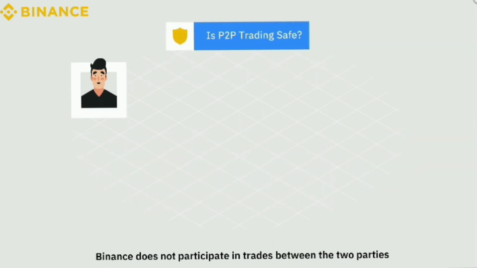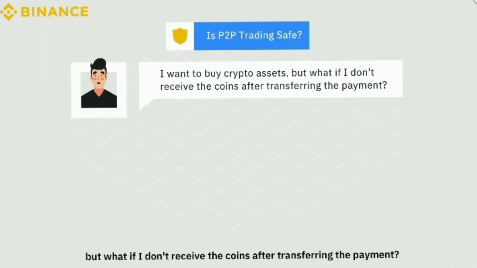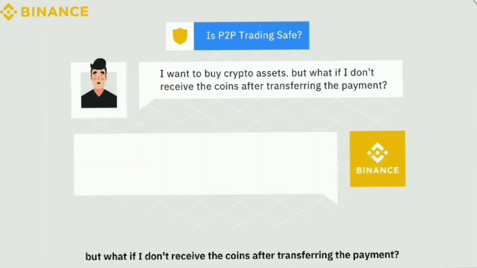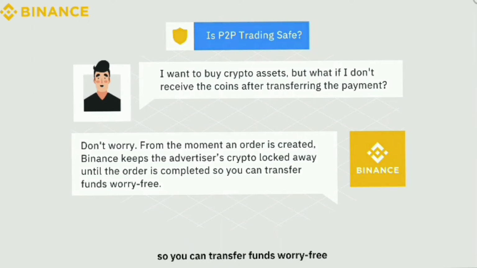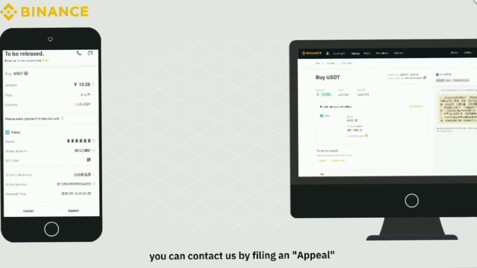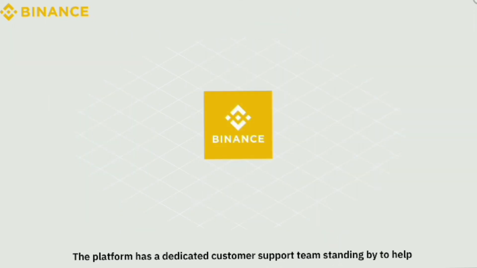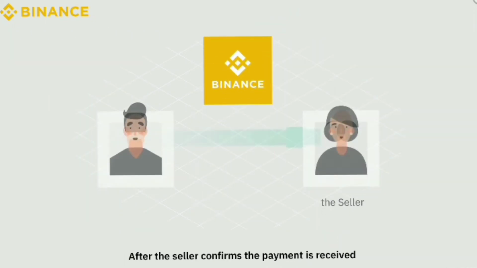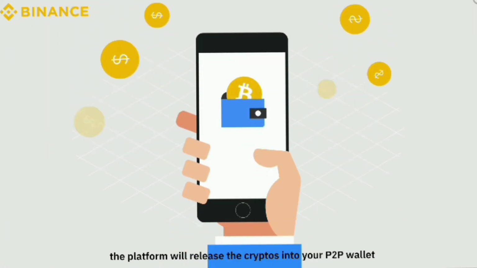Is P2P trading safe? Question: I want to buy crypto assets, but what if I don't receive the coins after transferring the payment? Don't worry. From the moment an order is created, Binance keeps the advertiser's crypto locked away until the order is completed, so you can transfer funds worry-free. If you haven't received the cryptos within the time limit after transferring the fund, you can contact us by filing an appeal. The platform has a dedicated customer support team standing by to help. After the seller confirms the payment is received, the platform will release the cryptos into your P2P wallet.